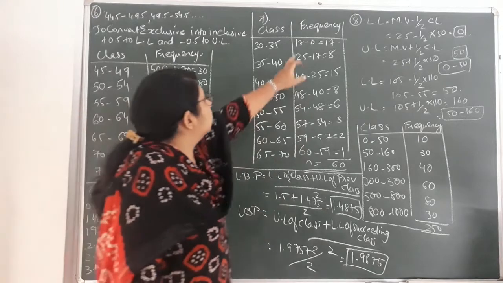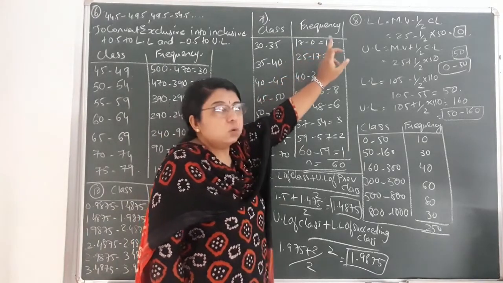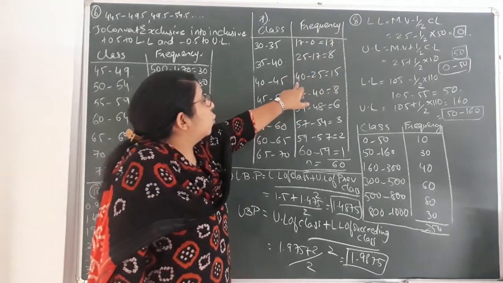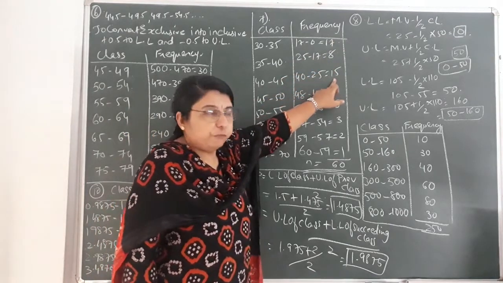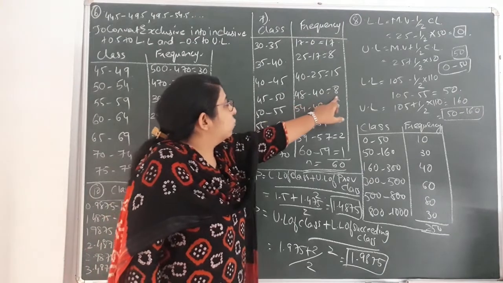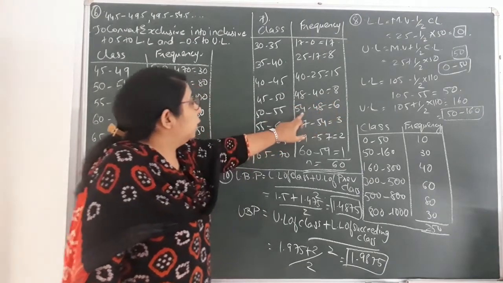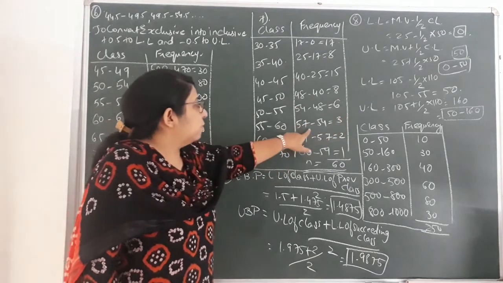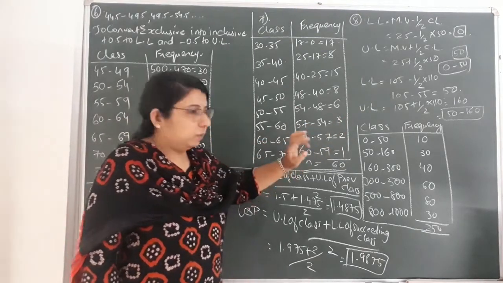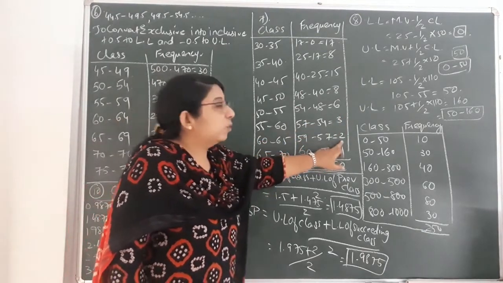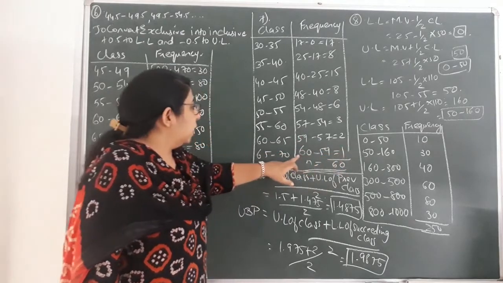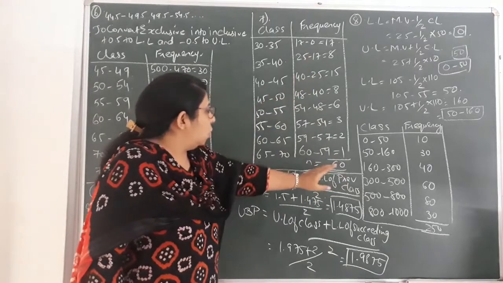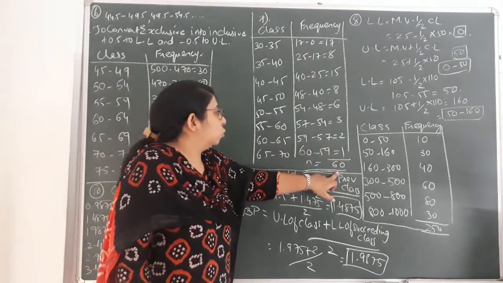Okay, so over here 17 minus 0 is equal to 17. Then afterwards 25 minus 17, so 8. 40 minus 25, so 15. 48 minus 40, so 8. 54 minus 48 is equal to 6. 57 minus 54 is equal to 3. 59 minus 57 is equal to 2. And the last one, 60 minus 59 is equal to 1. And the total of the frequency comes to 60.